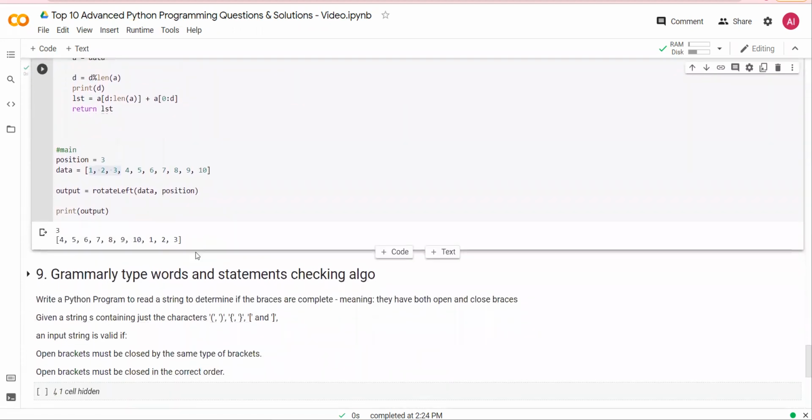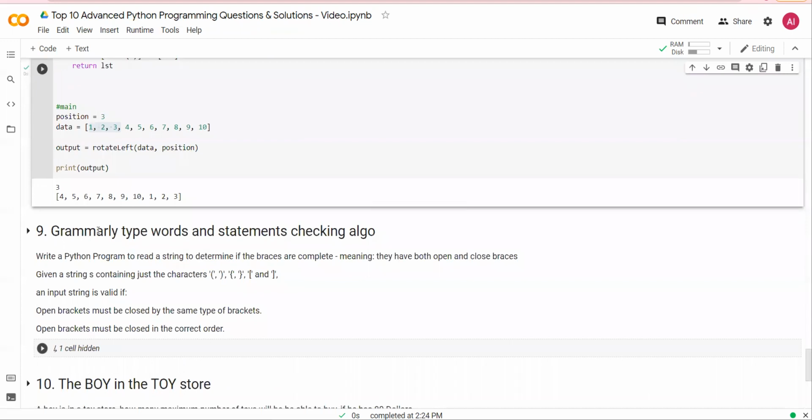Next, number 9, Grammarly type words and statement checking algo. So you are being tasked to read a set of statements with strings of braces. In this case, we'll just assume that the string contains only the bracket characters. All you have to do is find out if the string, which contains different types of braces, is closed properly or not.